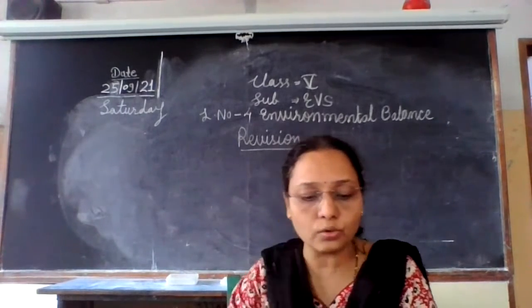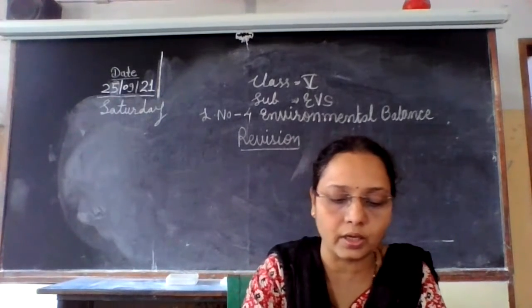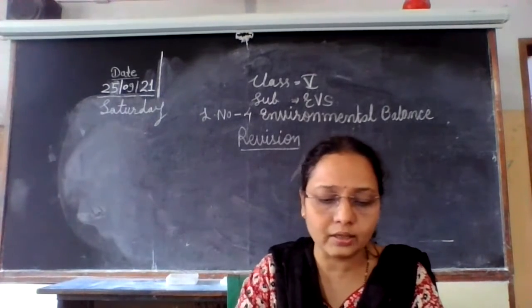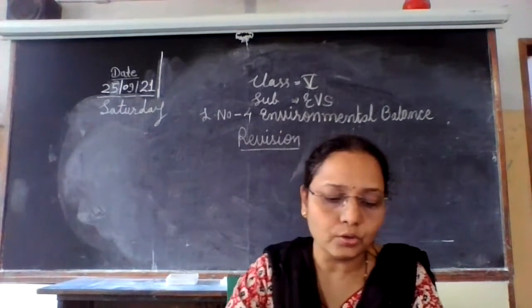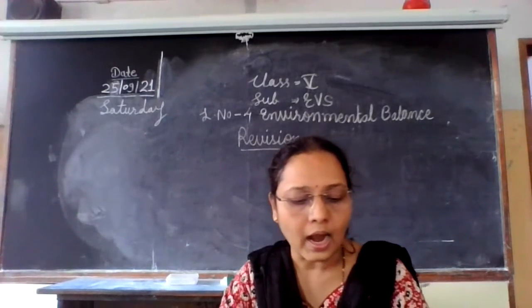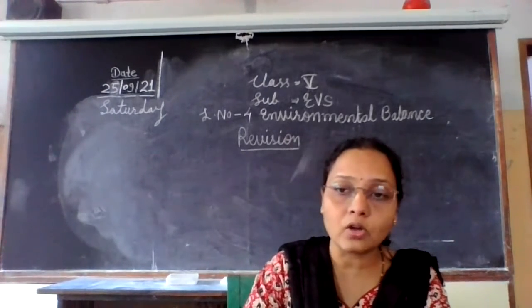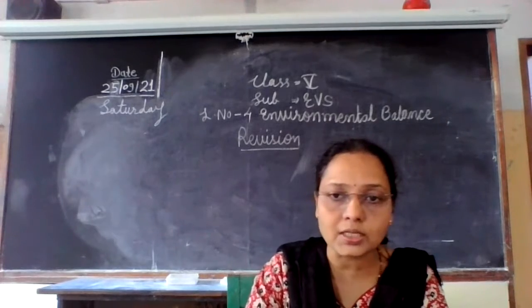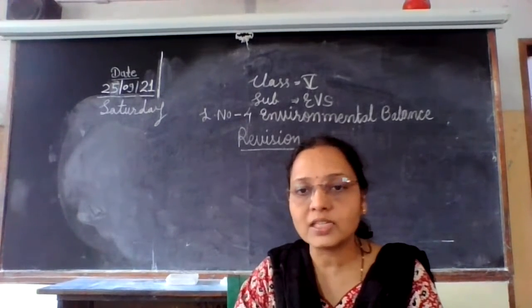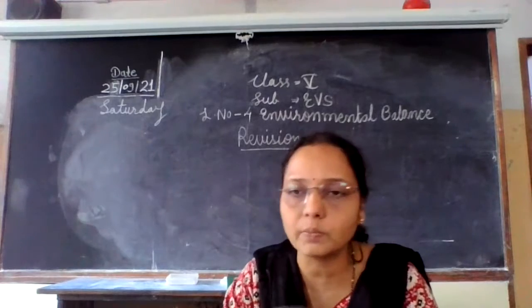Then living things use oxygen from the air for breathing. Another cycle is there. Living things use oxygen from the air for breathing and give out carbon dioxide. It's a breathing process in living things. So that is called respiration. है ना? Respiration में क्या होता है?